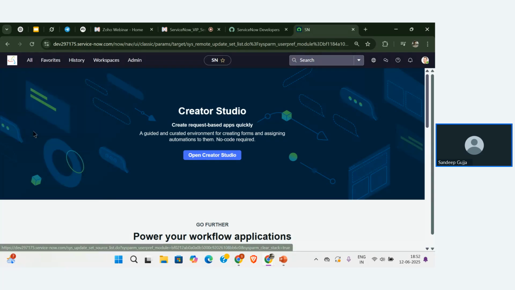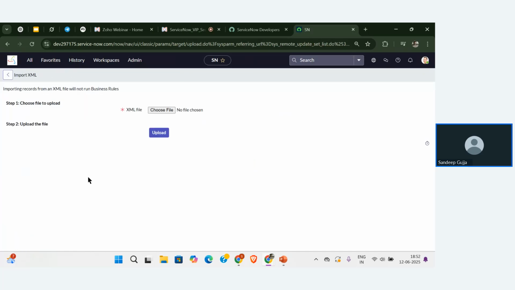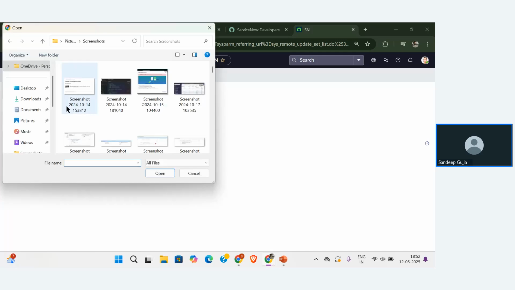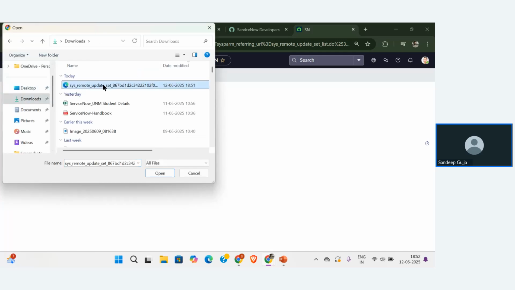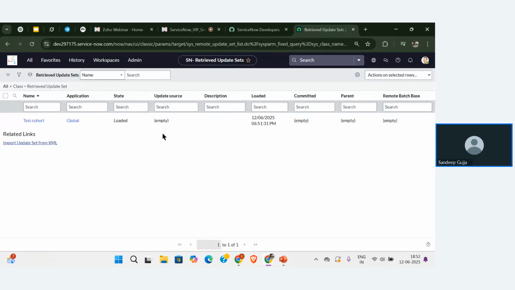Click on that. Whenever I click on that, it will show one link at the related links. I need to click on this link, import update set. Then I need to choose the file. The file that I downloaded in the previous instance, I'm going to use as my reference. Let me click on choose file, and from the downloads choose the file I downloaded from the first instance. Open that. That is uploaded perfectly fine. Let me upload that particular file to the instance. After uploading, it will show the update set that we created in the previous instance.